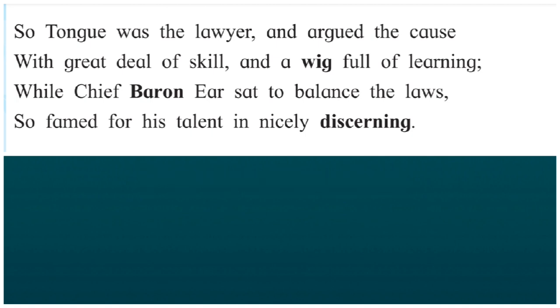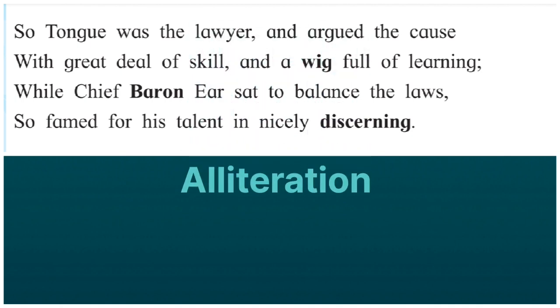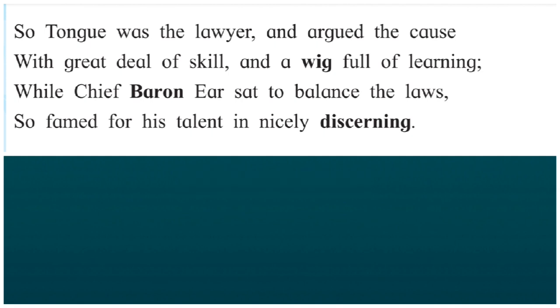Next line, with great deal of skill and a wig full of learning. The figure of speech is alliteration, as the sound of the letter W has been repeated twice for the musical effect. One more figure of speech is found in the same line, that is synecdoche.